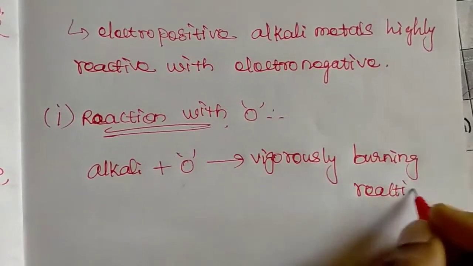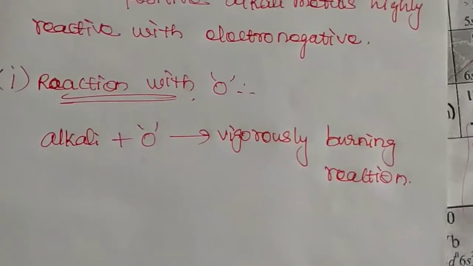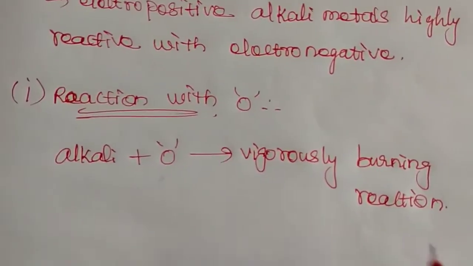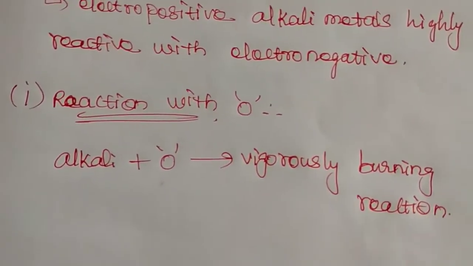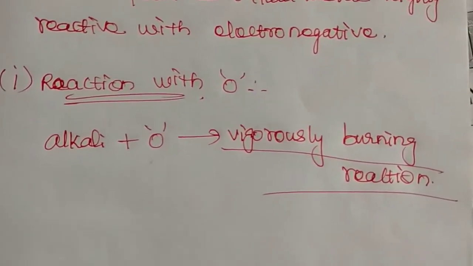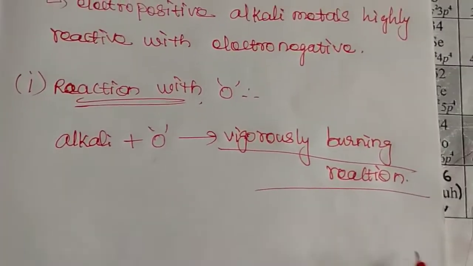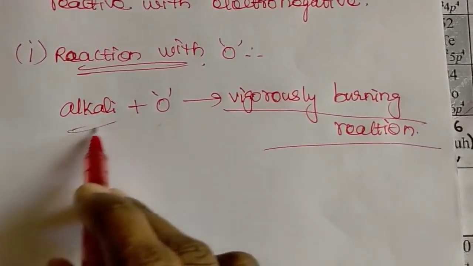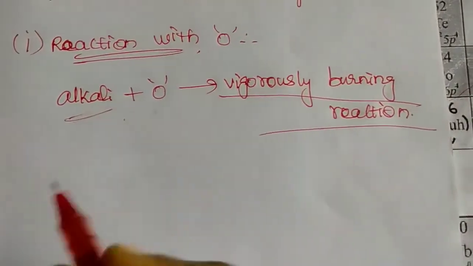It is an explosive reaction. When alkali metal is exposed to air, it is a violent reaction. They react violently and can form the oxide of the particular alkali metal on their surface.